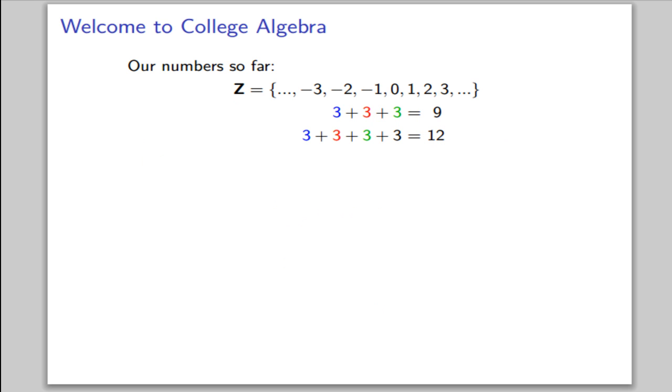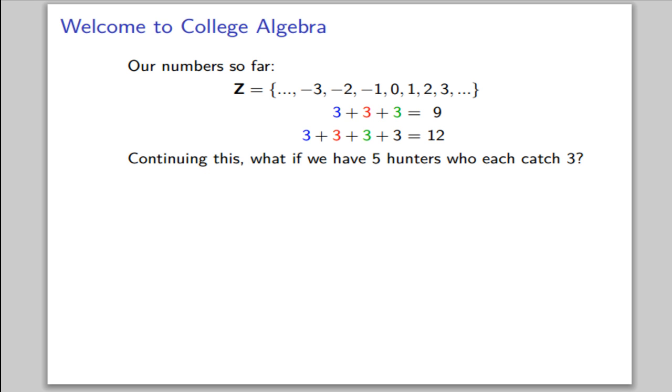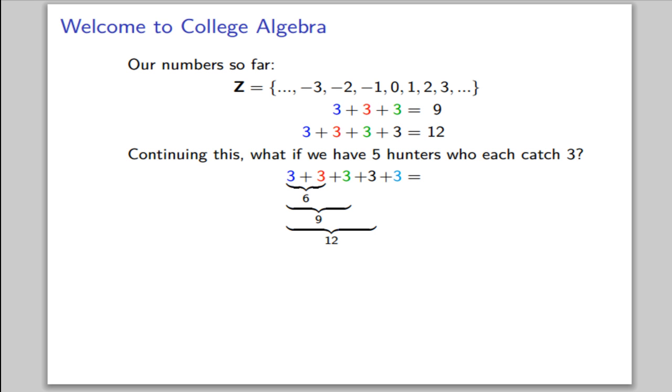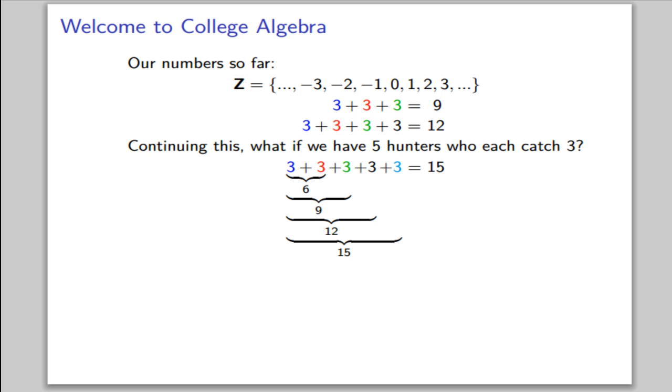Now let's continue this. But what if we have 5 hunters who each catch 3? Well, then we have 3 plus 3 plus 3 plus 3 plus 3. Adding the first 2 3s, we get 6. Adding another 3, we get 9. Another 3 gives us 12. And our last 3 gives us 15. So 3 plus 3 plus 3 plus 3 plus 3 equals 15.